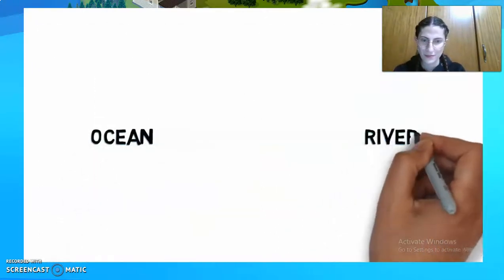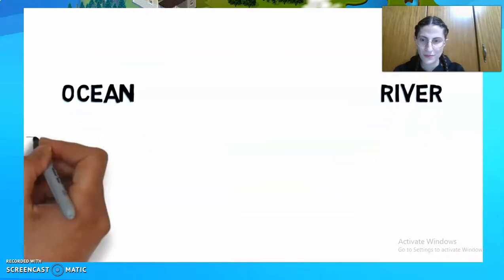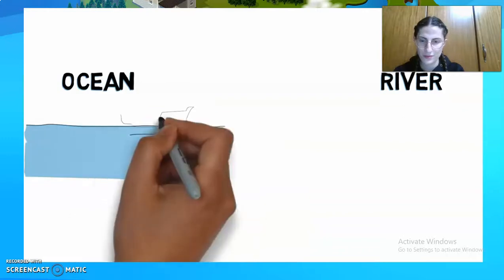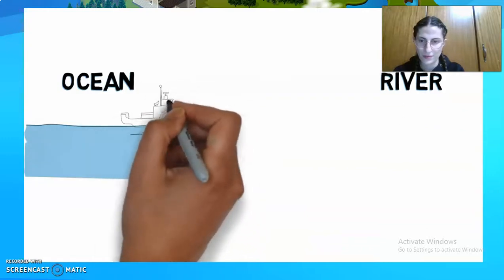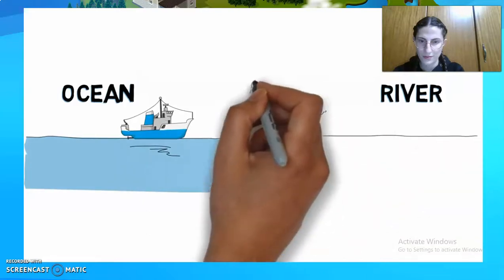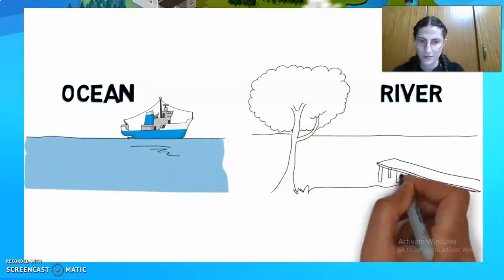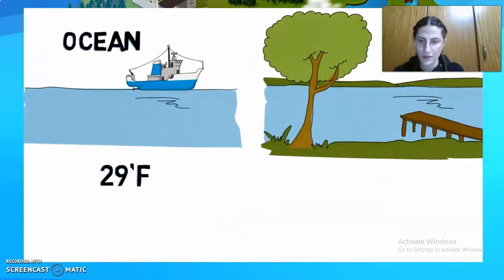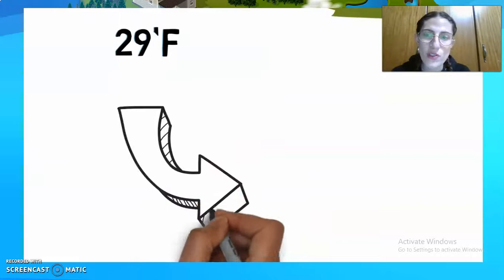However, ocean water is different from fresh water, which we find in lakes, ponds, and rivers. Ocean water has salt dissolved in it. Salt has small particles called ions that surround the water molecules and keep them from sticking together to form ice. Ice will only begin to form when the ocean water gets even colder, about 29 degrees Fahrenheit, which is equal to minus 1.1 degrees Celsius.